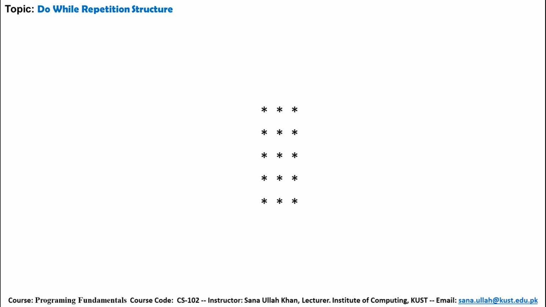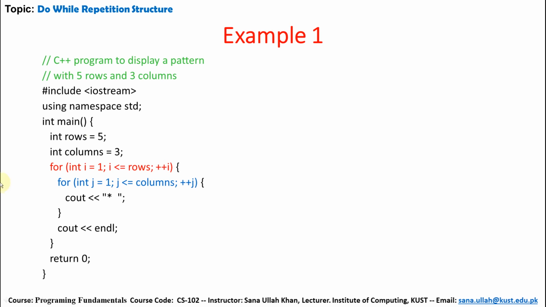So this is the output for the first row. In the first row, 1, 2, 3 times will be executed, and then for the second time it is again executed 3 times. At every row, 3 columns will be executed.